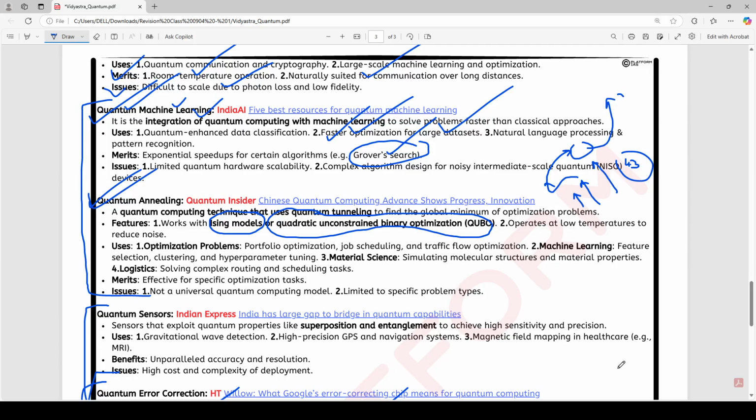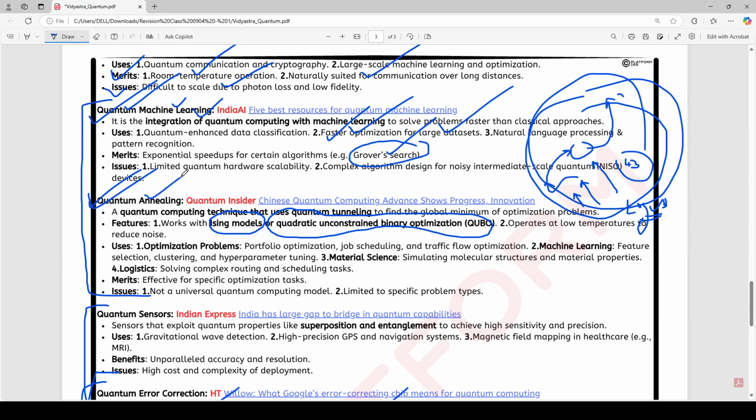So this optimization is the rule today. For everything we need this kind of optimization, for logistical delivery, for drug development, for everything. So quantum annealing has become a very important concept because of this. Like this, here: material science, machine learning, optimization, portfolio optimization. Portfolio means which shares you have to choose that are going to give the best returns. Job scheduling: what should be done first, what should be done later, so that the best results can be derived.